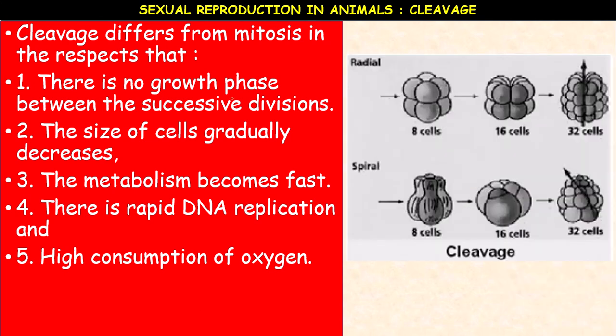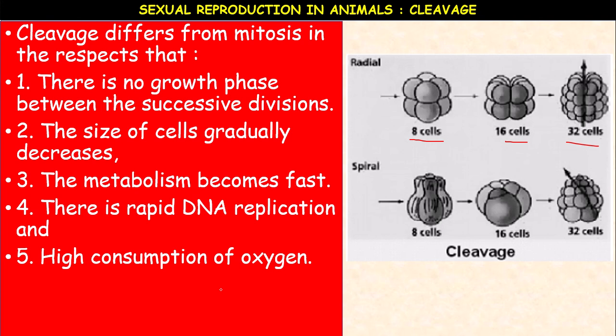Cleavage is of two different types: radial cleavage and spiral cleavage. From the 8-cell stage, 16 cells, 32 cells, when the cleavage starts, it occurs radially, whereas in spiral cleavage it occurs in this direction. What are the main differences?